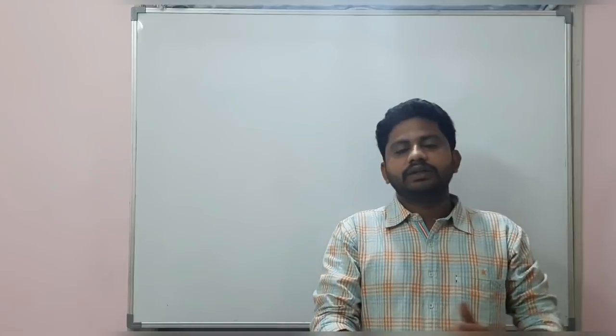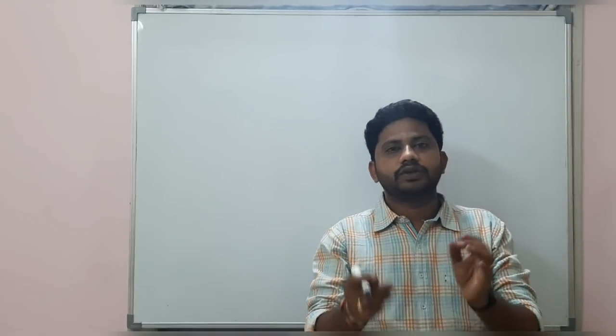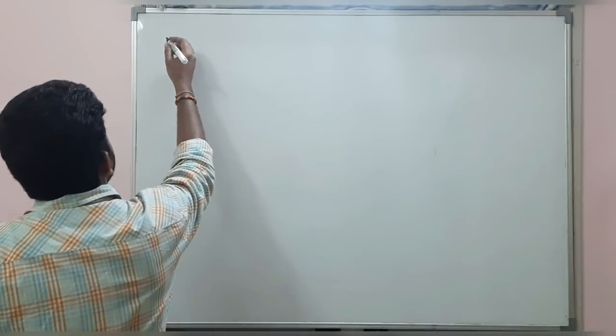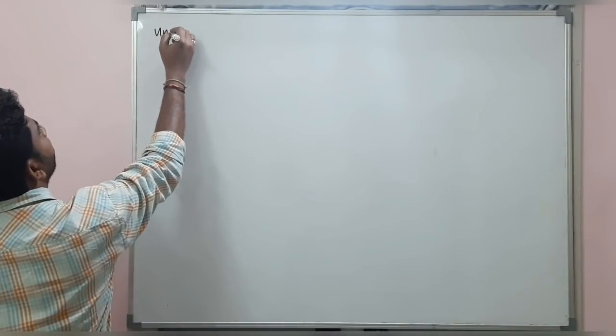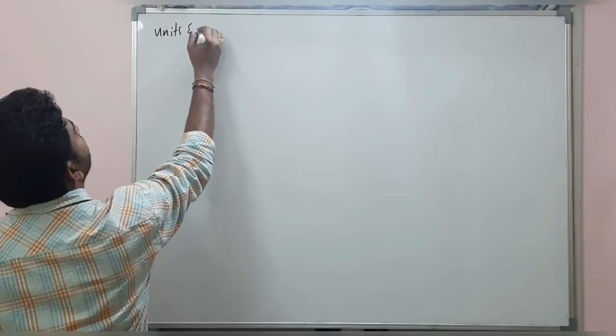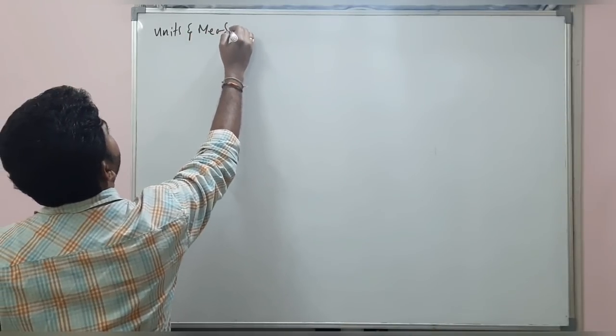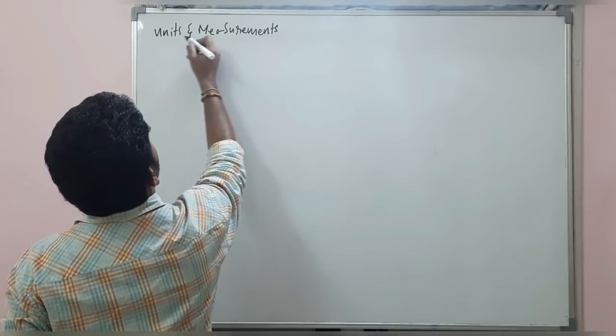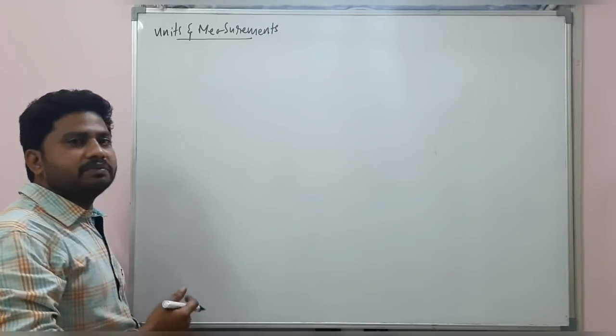We are continuing the chapter called Units and Measurements, right? So, the name of the chapter, Units and Measurements.